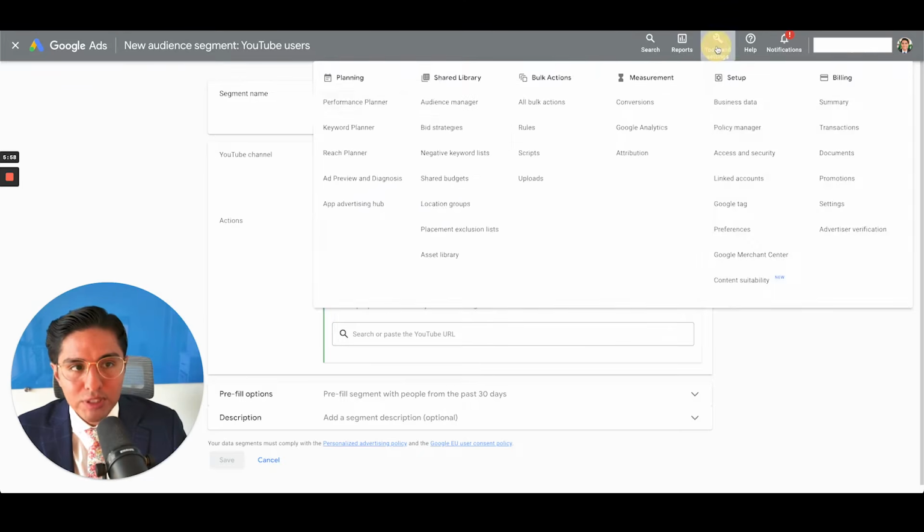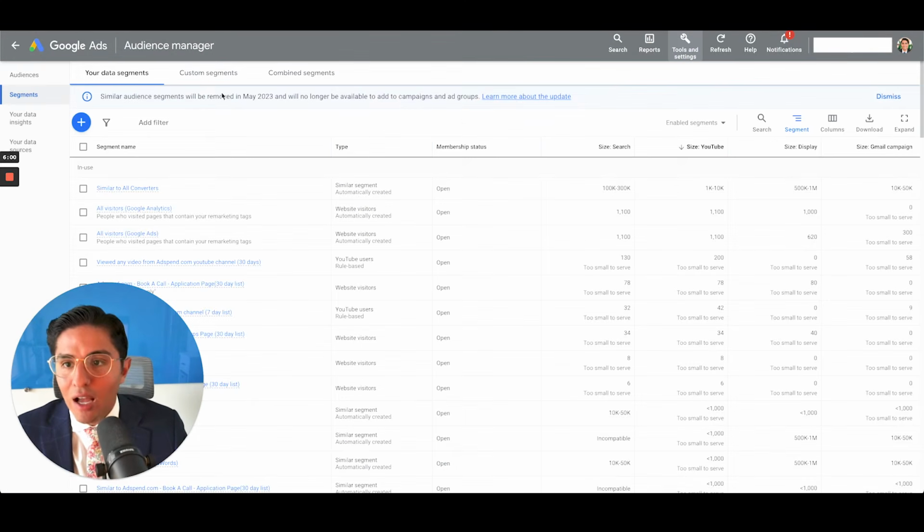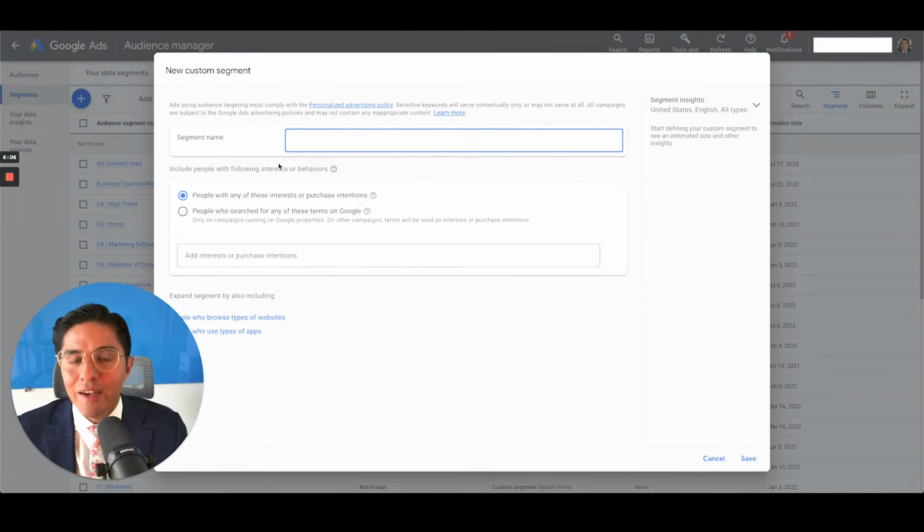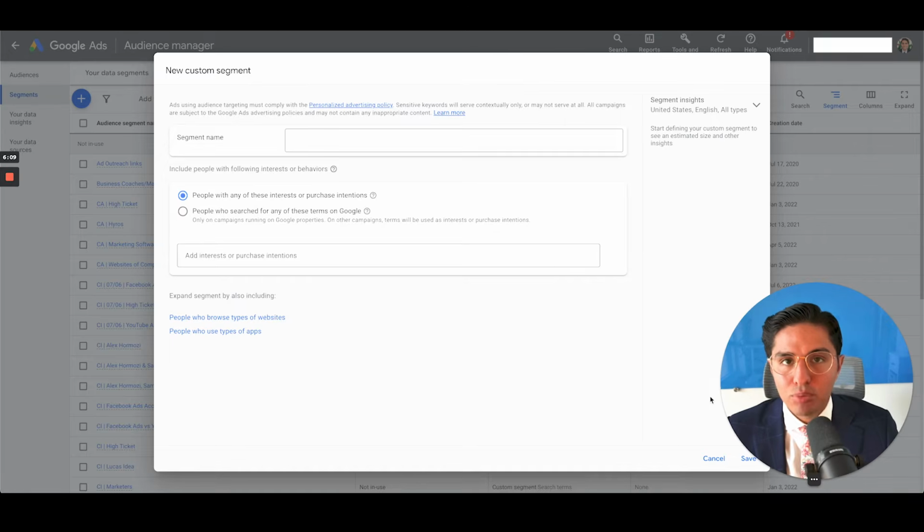So if I go to Tools and Settings, I go to Audience Manager, I can go to this column right here called Custom Segments inside my Google Ads account. I can click on Create a Custom Audience, and now this is what Google is promoting in their targeting, okay, for conversion campaigns.